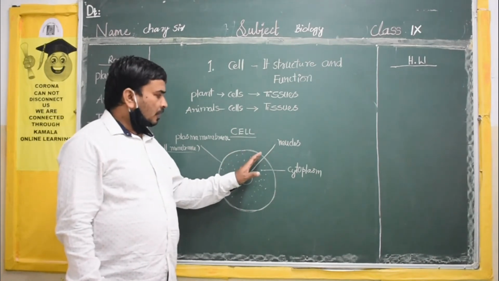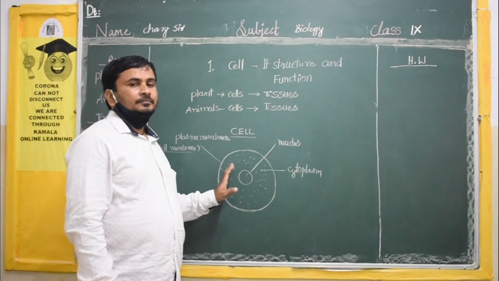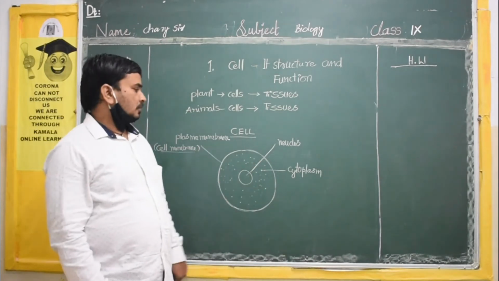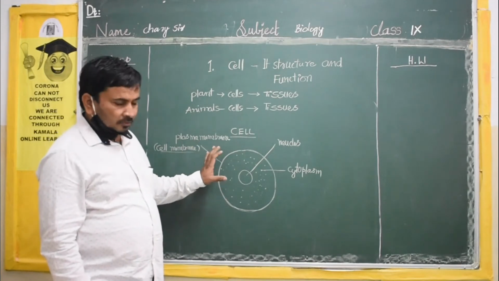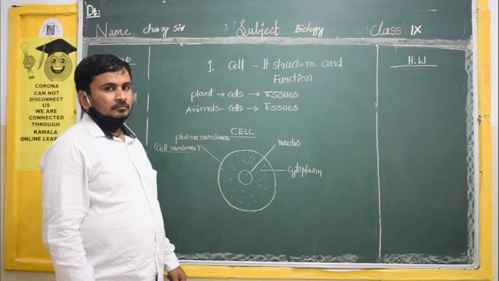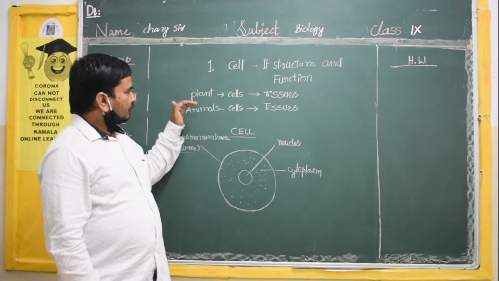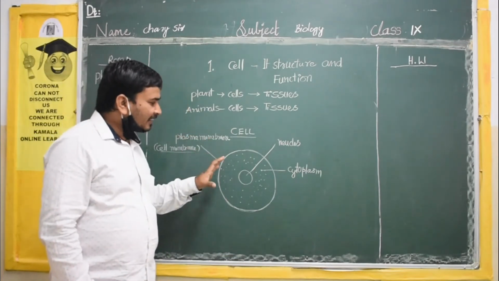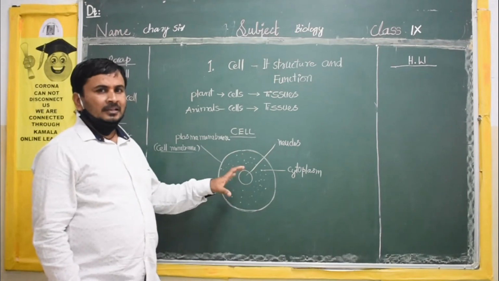This plasma membrane will protect the cell. These are the three main points you have to remember in the cell. Every cell, plant cell or animal cell, contains these structures.